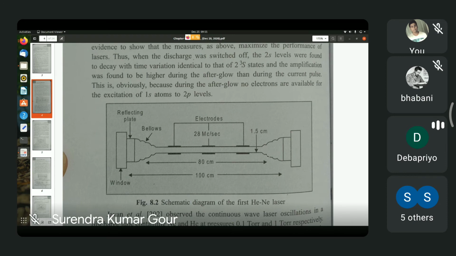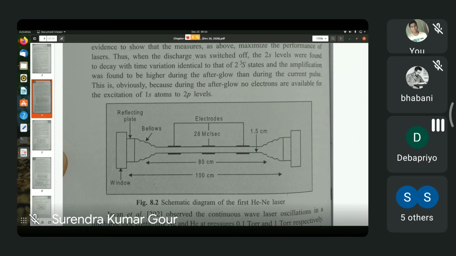A carbon dioxide laser can be as long as 5 meters in length, and you can get laser radiation of 15 kilowatt power or even more. So that's a very powerful laser. Helium neon lasers are only able to deliver powers of the order of a few milliwatts.